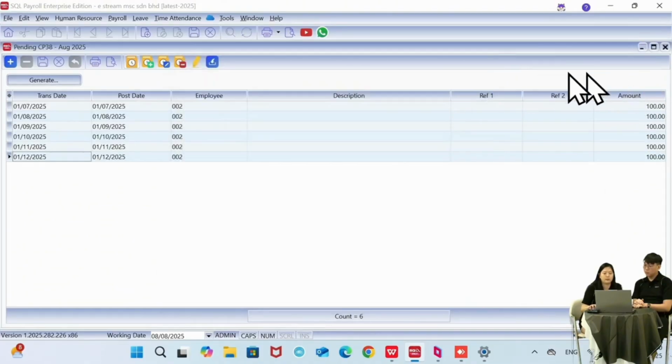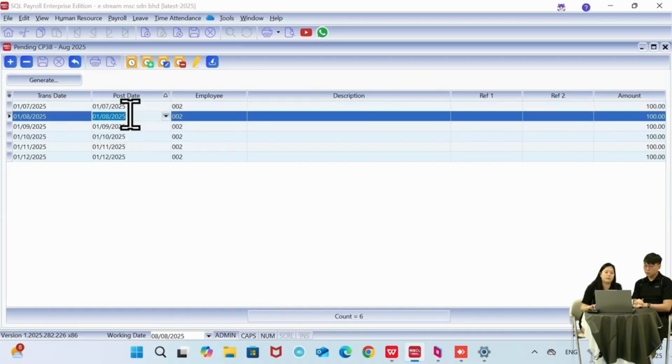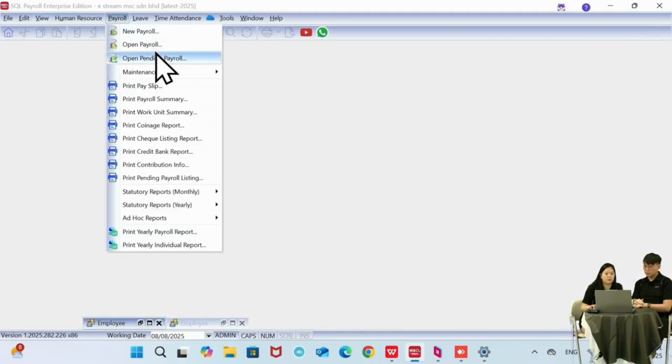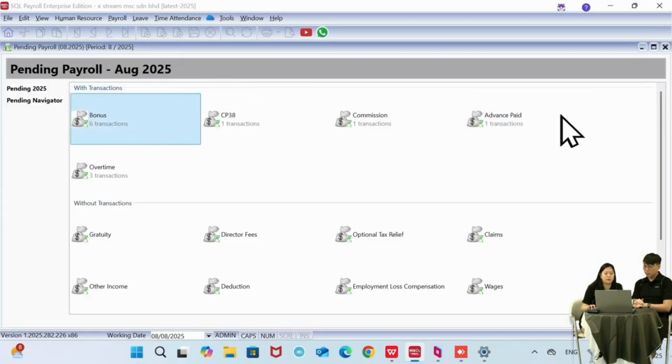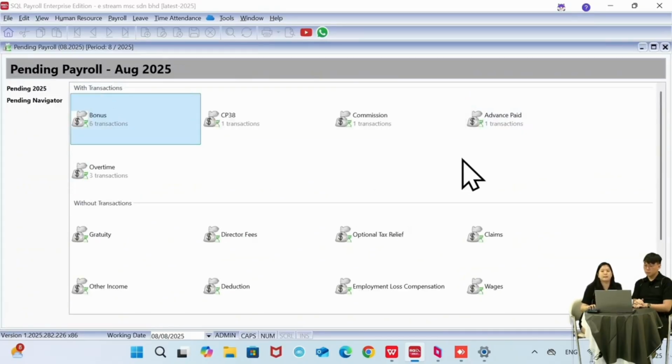So you can see the system has pre-filled for you also. You can see the post date is for each month, meaning July salary, I will have 100. August salary, 100. September salary, 100 also. So once done, click on the save icon. Okay, so if I open the pending payroll again, you can see all these are transactions that I have pre-keyed in just now before I process anything. Once you have finalized everything, then we can go to process the salary.